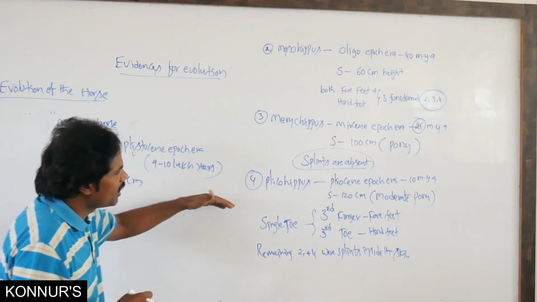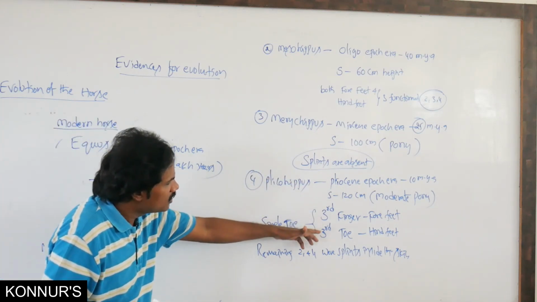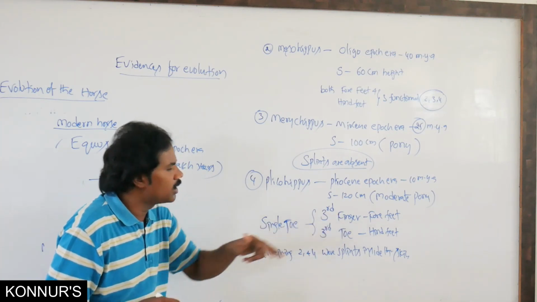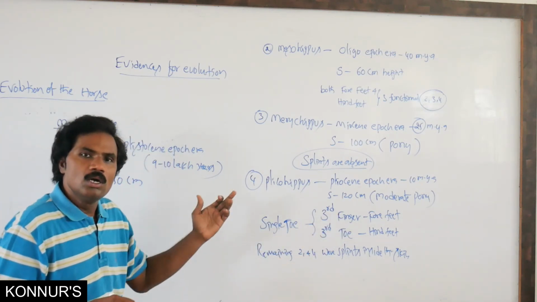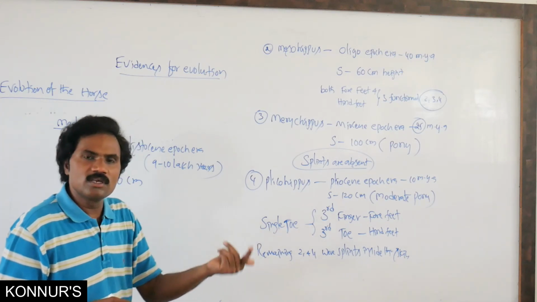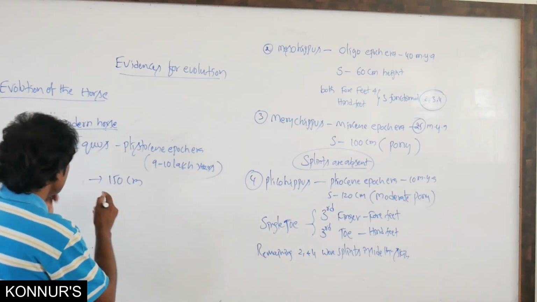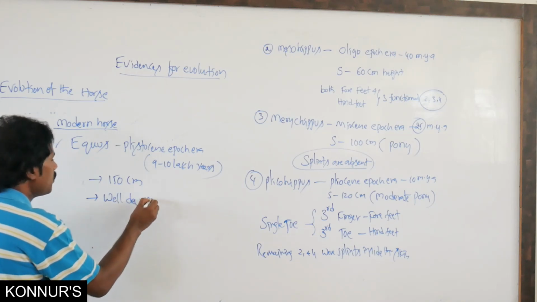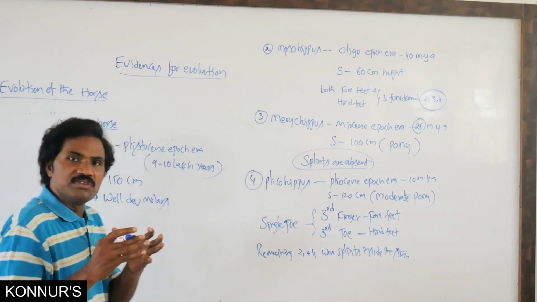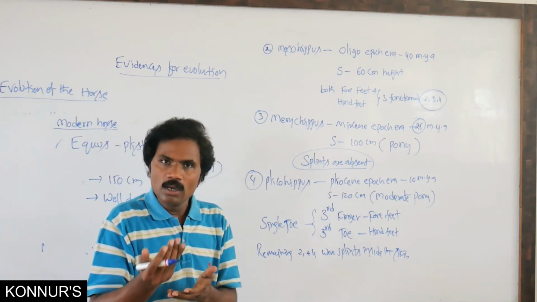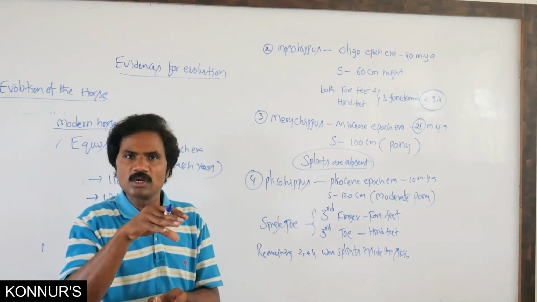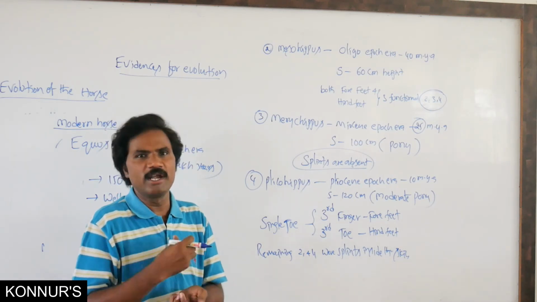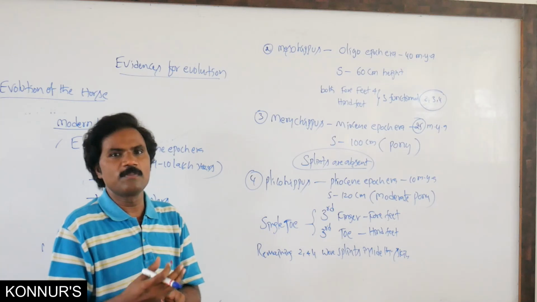It is also in a similar manner. The third finger and toe are functional, related to the hind feet, and the remaining 2 and 4 act as splints. Here, the molars are well developed with cementum and enamel, for mastication and grinding of the food material.